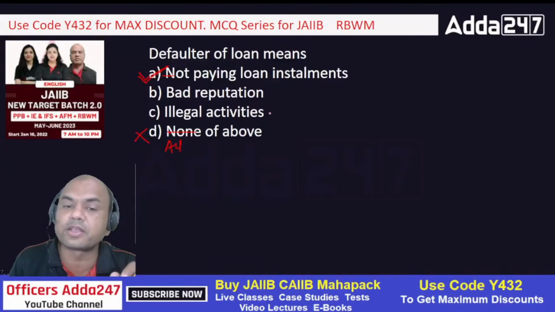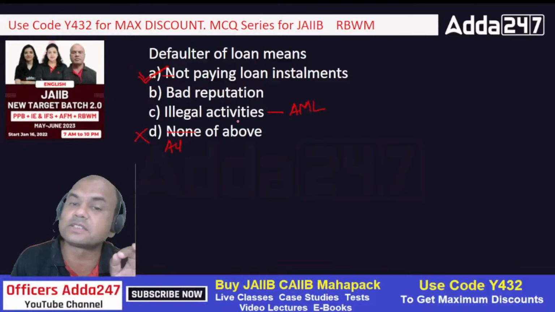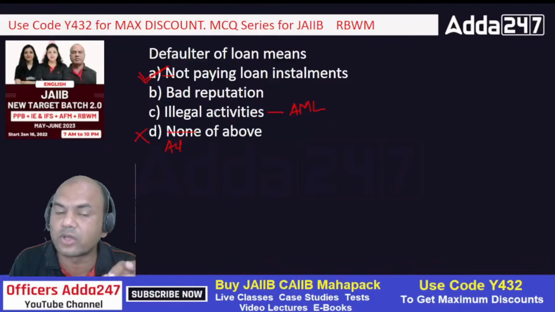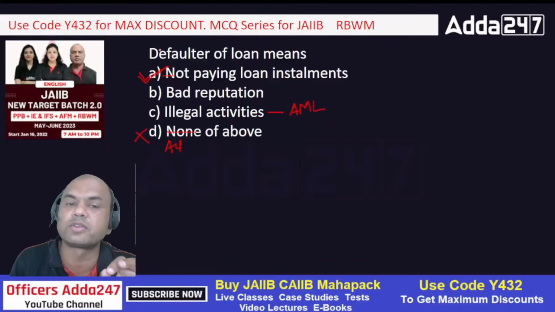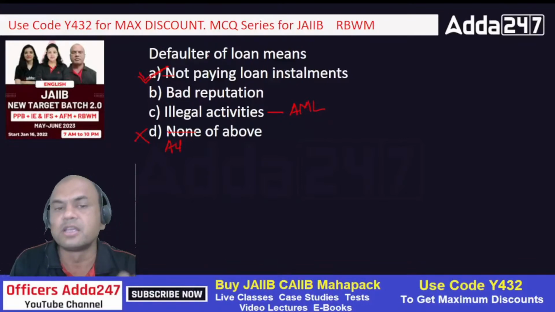Illegal activities will come under AML and KYC issues, okay, anti-money laundering issues. That's a separate aspect altogether. That does not at all combine that customer with the defaulter series. Defaulter means very simple, the one who has not paid the loan installments or interest. It can be installments or interest, anything. When it's CC, it's called interest, and when it's a term loan, it's the EMI.